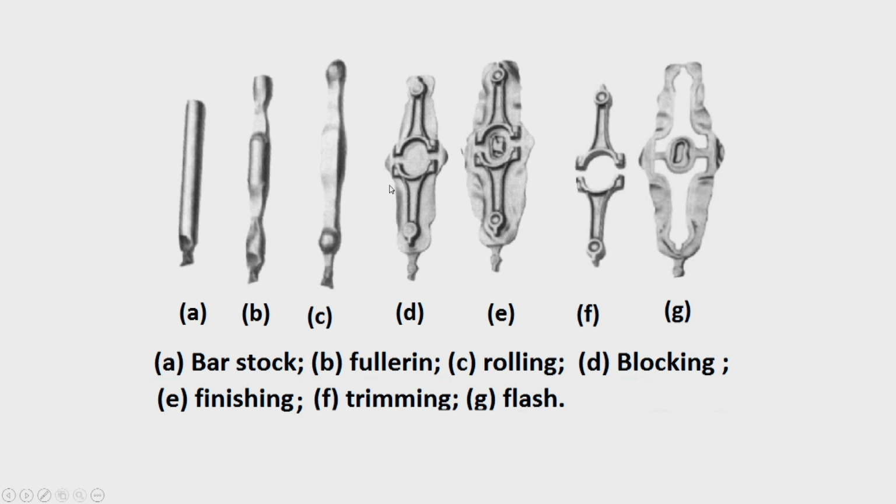After the blocking operation or deformation inside the blocker die, you are getting it like this. This part which you see, like a fin, is called flash. Okay, that is very much necessary. We will come immediately to why it is important. And the same piece you are holding here and then transferring into a finishing die and then subjecting it to deformation, you get the final shape. You see that here the shape and the size, there is only a small variation. You can see here small variation, here also small variation, only small difference.